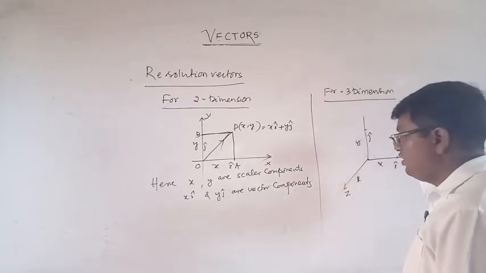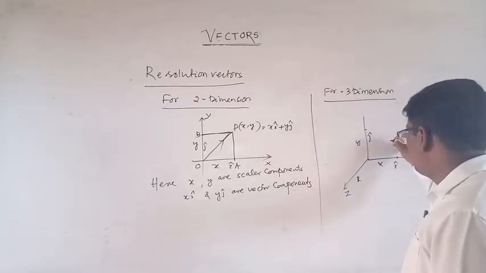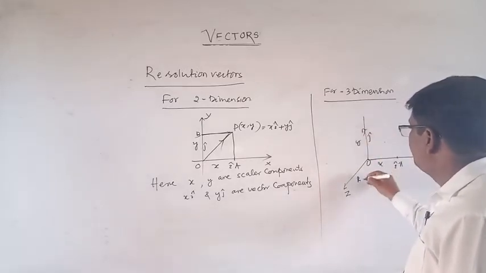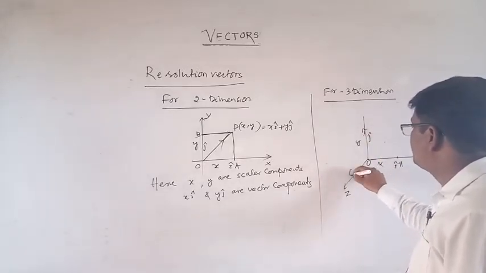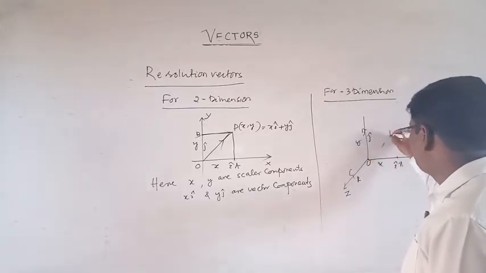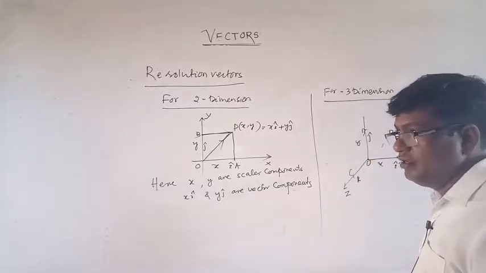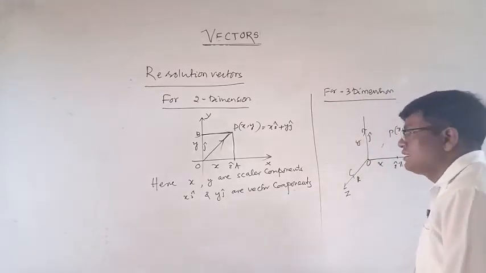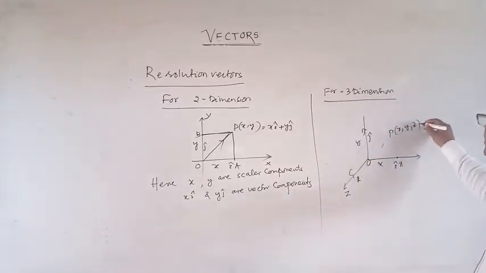The point P is in space, so this is x, y, z, or OP is equal to xi cap plus yj cap plus zk cap.